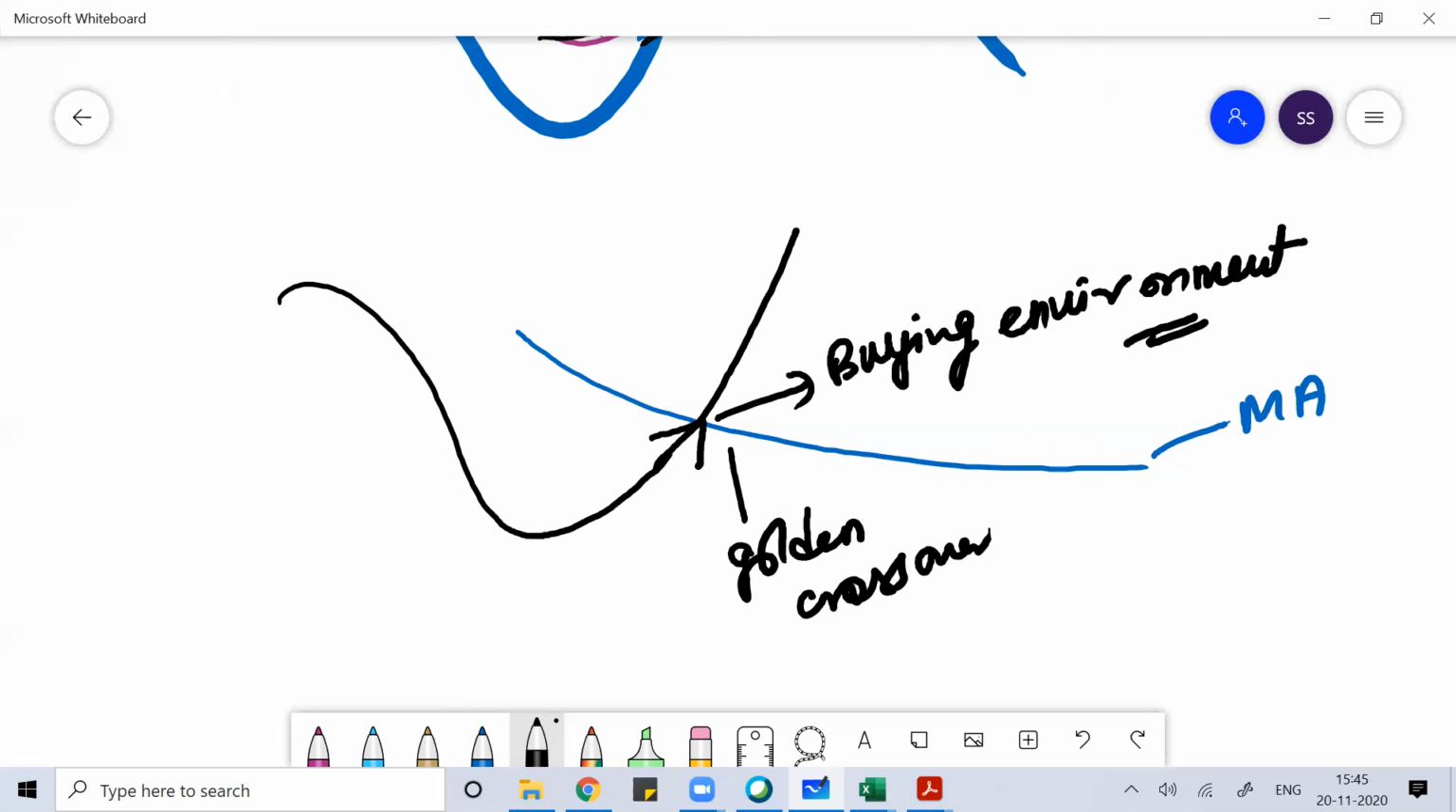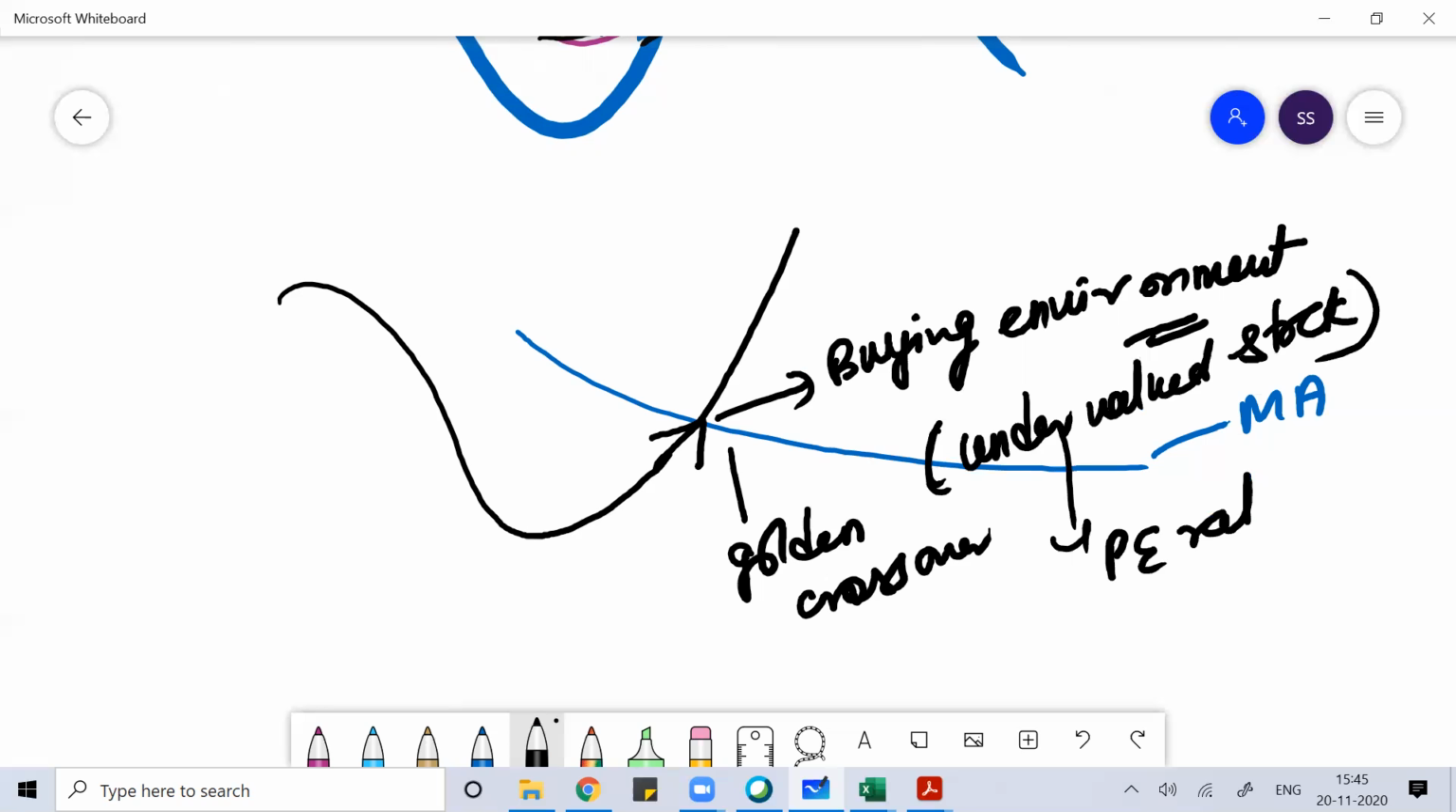So if it is crossing the moving average from the bottom, it is creating a buying environment. Under that scenario, you should start buying the stock. In that situation, this should be an undervalued stock. If you want, you can check the P/E ratio of the company, the return on capital employed, and the price to book value of the company. You can check different ratios and values of the company. Again, they may or may not correlate.